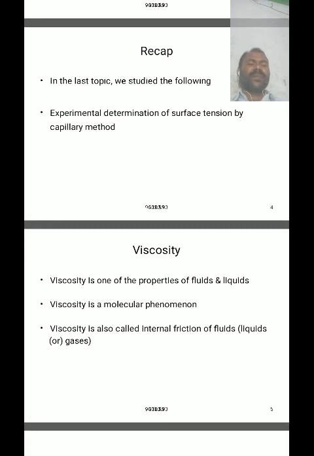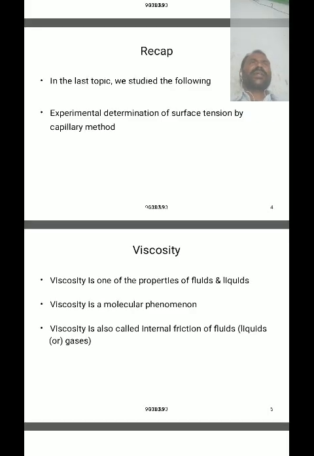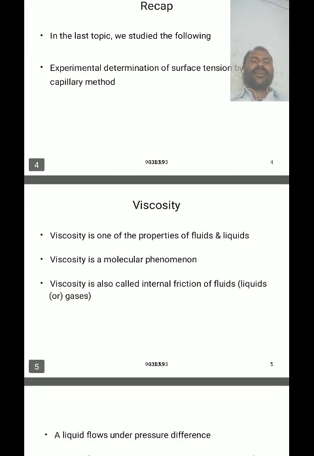There are two types of flows, laminar flow and turbulent flow. If the fluid flows in a steady state, irrotational and non-viscous, it is called laminar flow or streamline flow.